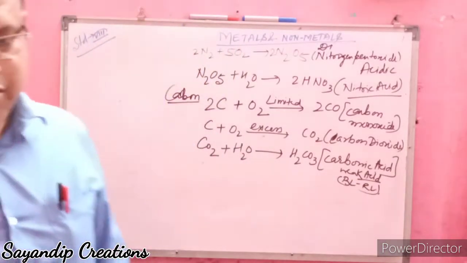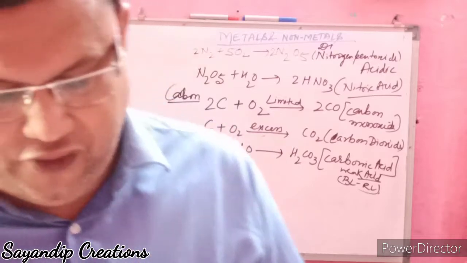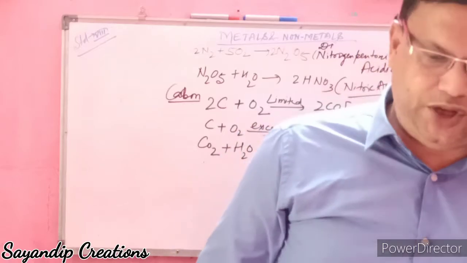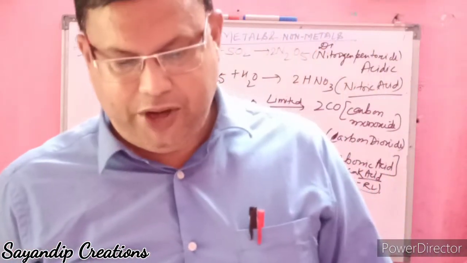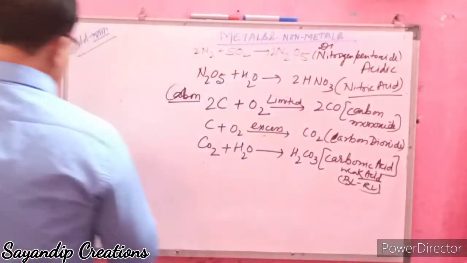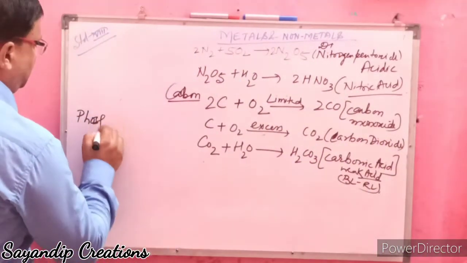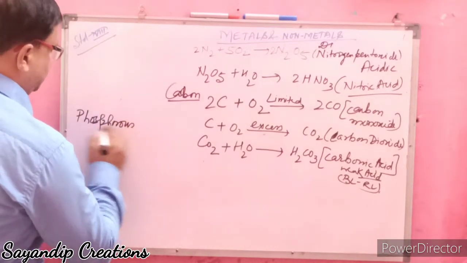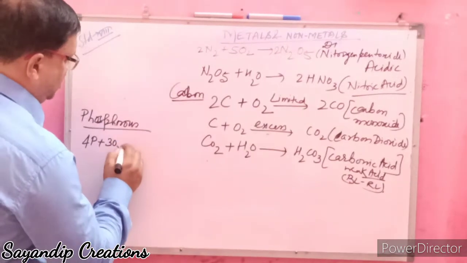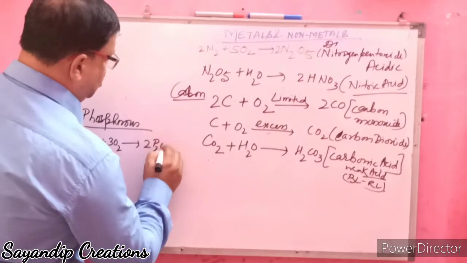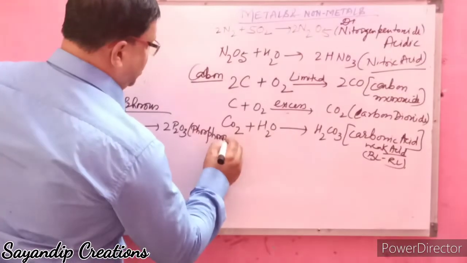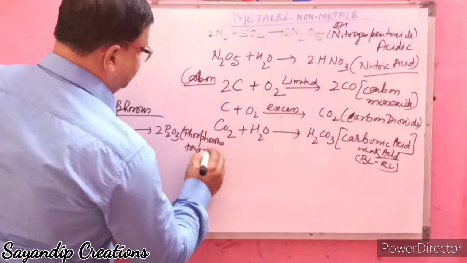Is it clear, students? Next is the same thing with phosphorus. Phosphorus also reacts with oxygen to form phosphorus trioxide and phosphorus pentoxide. Both are acidic in nature. 4P plus 3O2 forms 2P2O3, phosphorus trioxide.